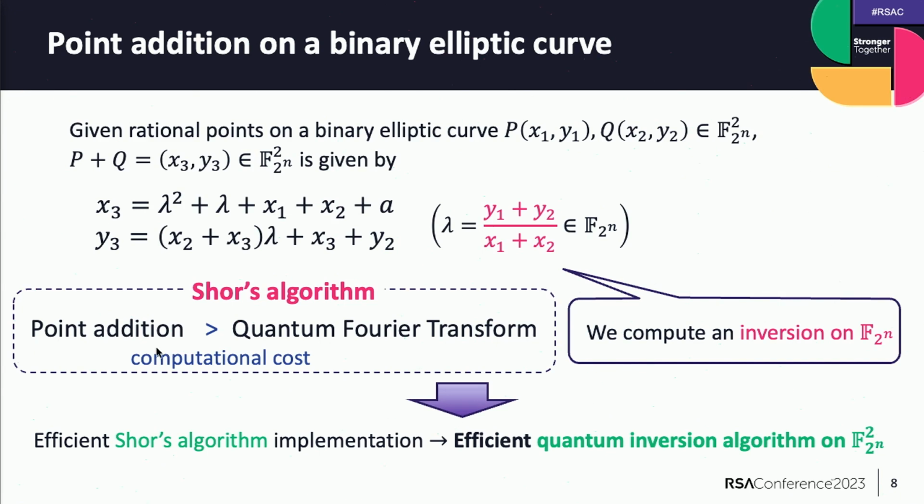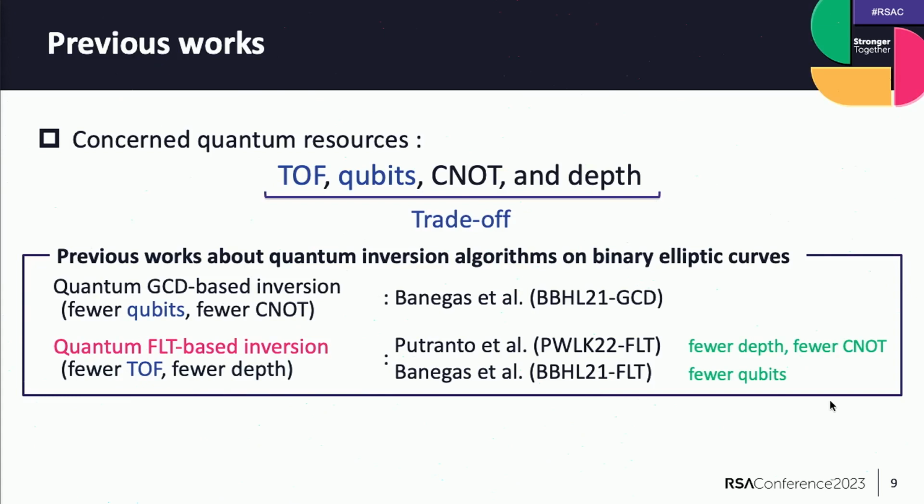However, point addition is a part of Shor's algorithm, and it is more expensive than the other part, the quantum Fourier transform. Therefore, to implement Shor's algorithm more efficiently, we need an efficient quantum inversion algorithm on the binary field. So there are several works on efficient quantum inversion algorithms, and they are concerned with these quantum resources: Toffoli gates, qubits, CNOT gates, and depths. There are trade-offs between them.